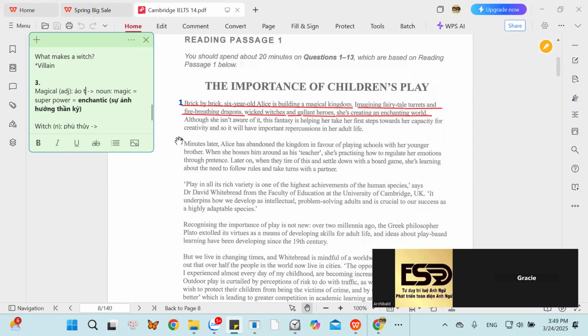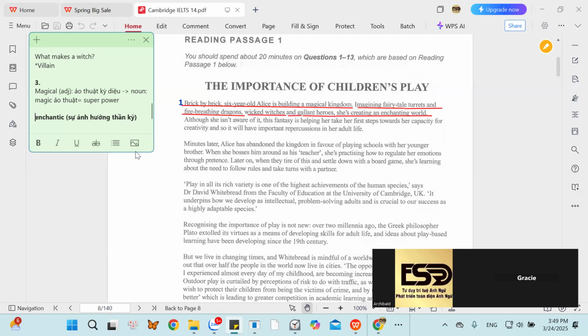Now we have another word. And magic, that is power, superpower. Enchanted is not the same as magic. So what makes a difference between a witch and a human being? What makes a witch? English, please.